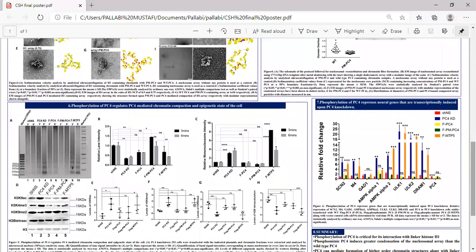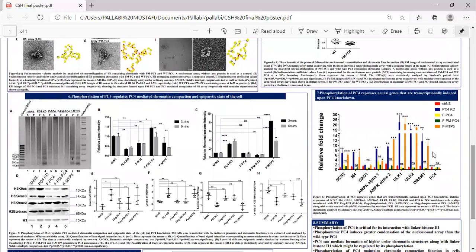In cells, we wanted to address whether phosphorylation of PC4 is important for maintaining chromatin compaction. And what we see through the MNase assay is that indeed, when PC4 is knocked down, the chromatin is highly susceptible to MNase digestion, which is rescued upon expressing wild-type and phosphomimic PC4, but not the phosphodefective mutant.